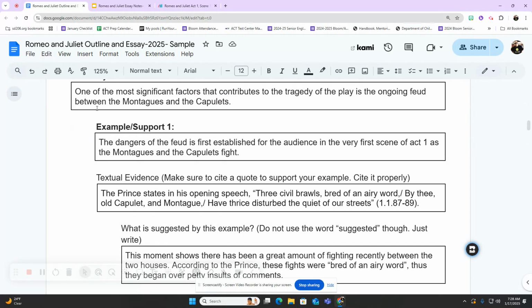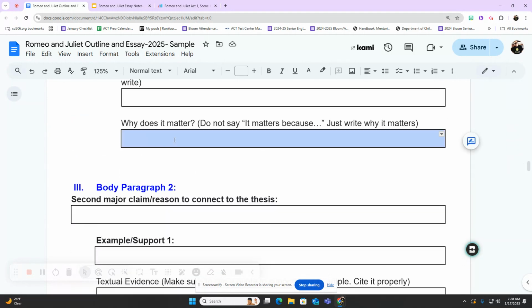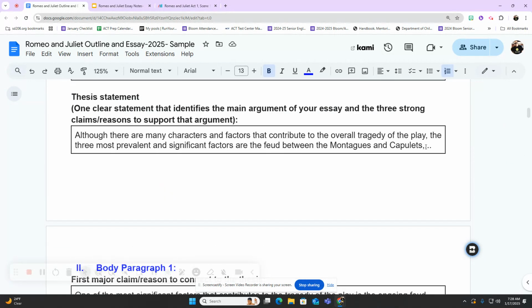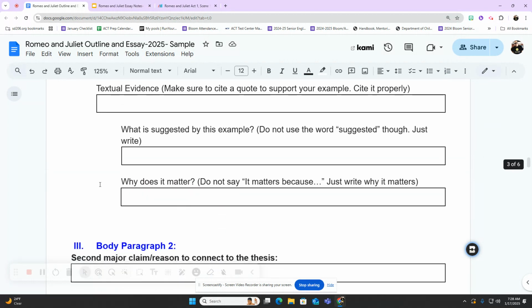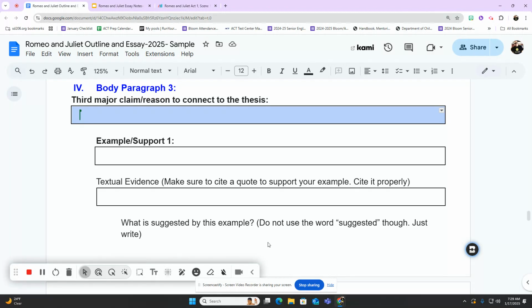Okay, if you're back, then I'm assuming the entire body paragraph 1 is all completed and you're ready to move on to body paragraph 2. Now body paragraph 2 is simply going to repeat the same process you did for body paragraph 1, only you're going to grab your second example from your thesis statement. And then of course, body paragraph 3 will be the same process, only you'll grab the third example from your thesis statement, right? I'm not going to do all that for you. We just don't have the time to do that. Plus, this is going to take maybe a couple days. This is the bulk of your essay. This is where you're proving what your argument's all about.